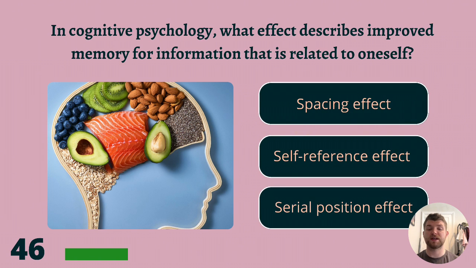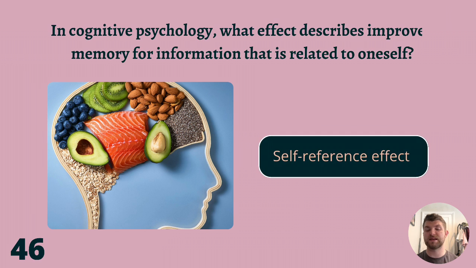In cognitive psychology, what effect describes improved memory for information that is related to oneself? Spacing effect, self-reference effect, or serial position effect? The answer is self-reference effect.